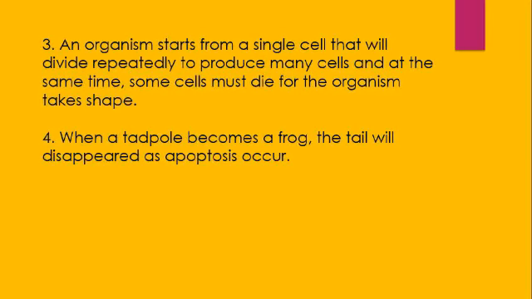An organism starts from a single cell that will divide repeatedly to produce many cells, and at the same time, some cells must die for the organism to take shape. When a tadpole becomes a frog, the tail will disappear as apoptosis occurs.